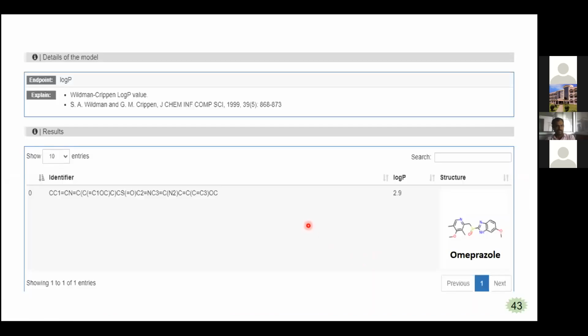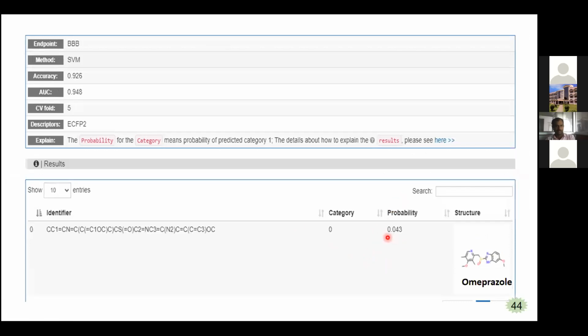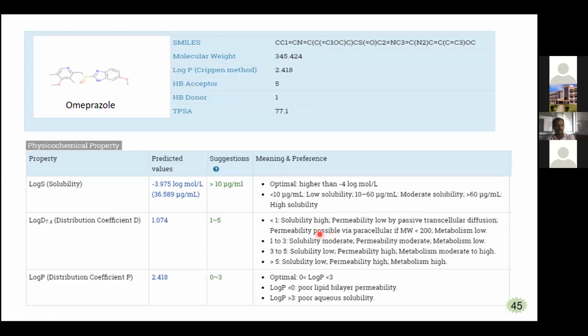So by taking one example, I have given the values for what we see in the different parameters in ADMETlab. Omeprazole I took, and the log P value I found is 2.9. And here blood brain permeability, BBB, it is having 0.043. So the category is 0, it is not going to cross the blood brain barrier. And the complete data is what we saw in the previous slides. So for omeprazole, I predicted and gave the data here, and we can find out whether it is obeying the criteria or not.